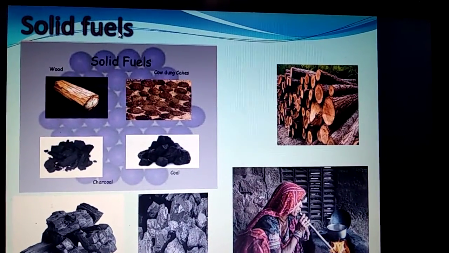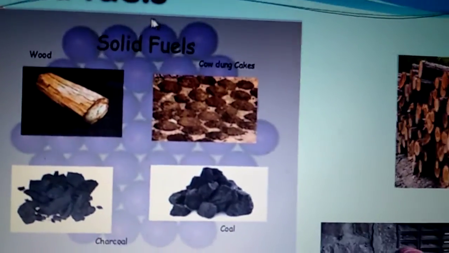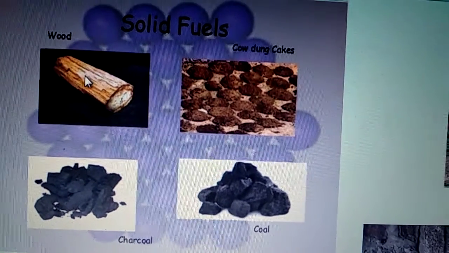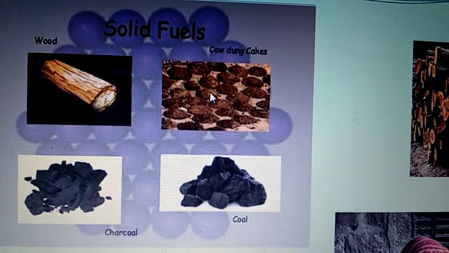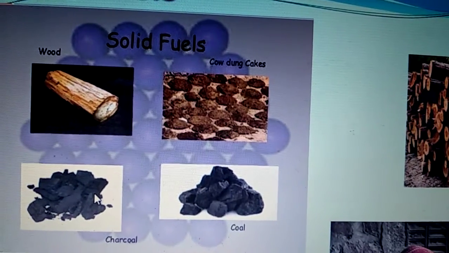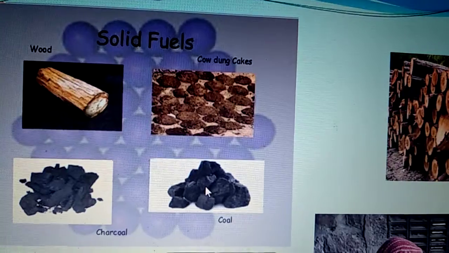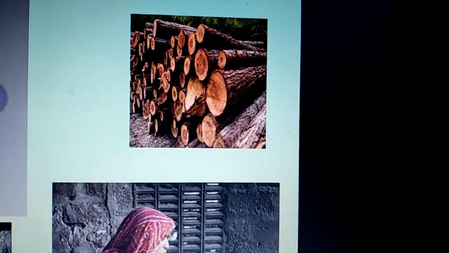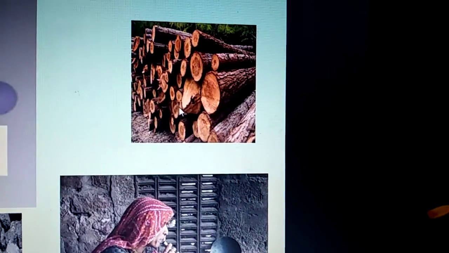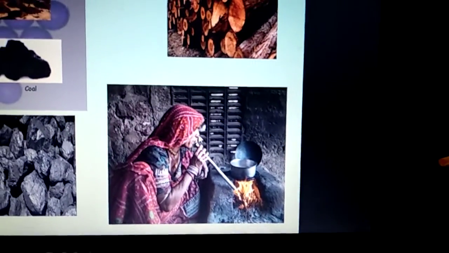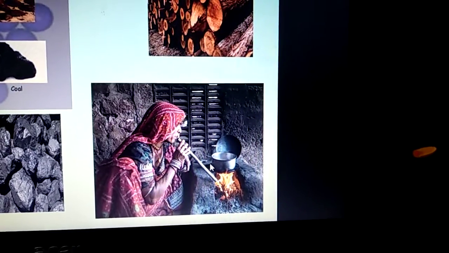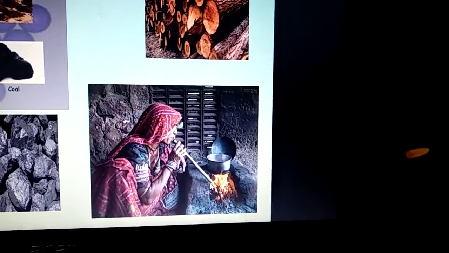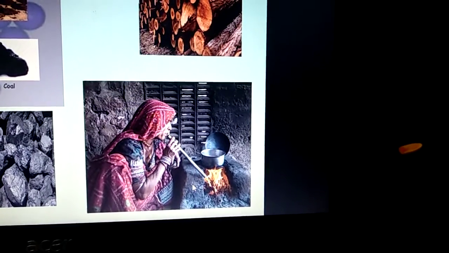Solid fuels. Solid fuel, wood. Then we have cow dung cakes, we have charcoal and we have coal. These are all solid fuels. These solid fuels like wood and cow dung cakes are used in this manner generally in villages to cook food. This is how the food is cooked in the villages using cow dung cakes and